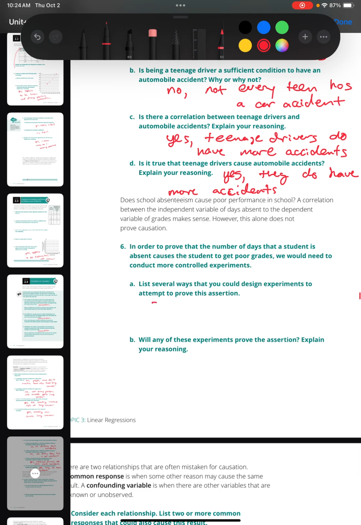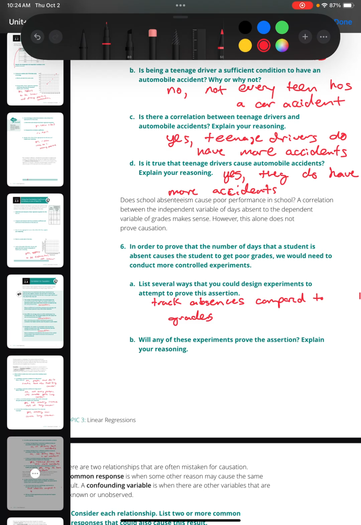Well, you could create a table and track absences compared to grades. I think that would be our most obvious one. Okay, it would also maybe show not only those that are absent a lot, are they performing poorly, but are there people that are not absent that it's proven that they're performing much better? See if there's a correlation or is a cause there.